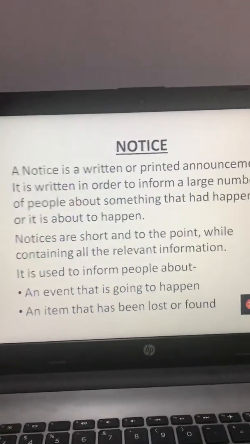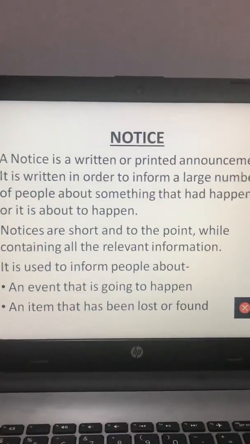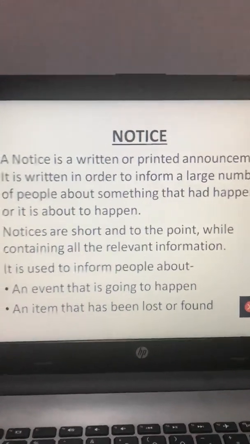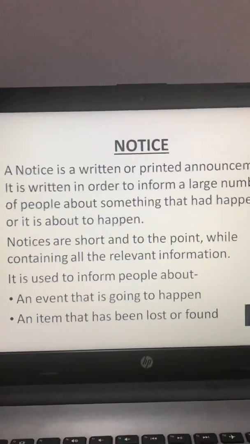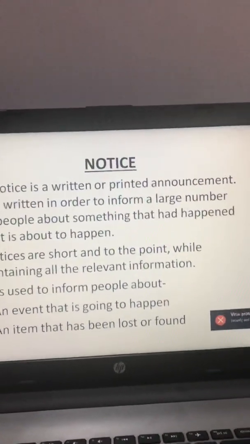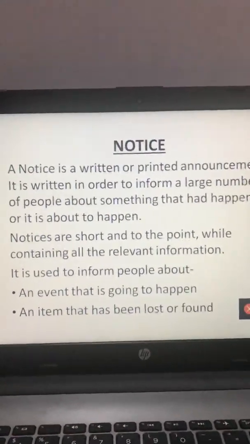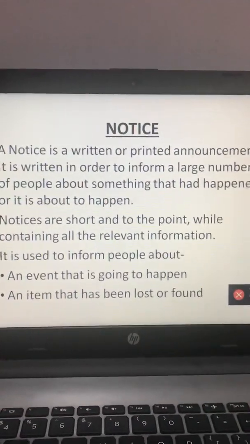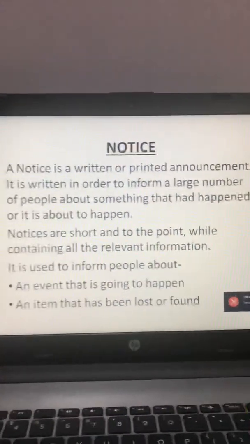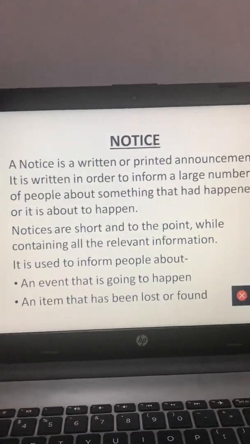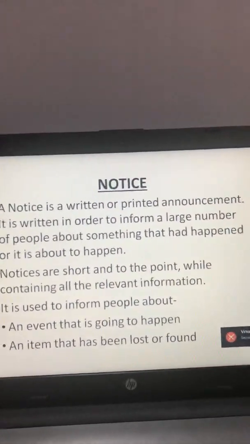Fine. Notices are always written for a formal purpose. They are short and to the point, and they cover all the relevant information as well. So a notice is a written or printed announcement. It is written for a large number of people. When we have to address a large group of people, we write a notice. They are written for a formal purpose, that's why they are short and cover all the relevant information. So in a notice you need to write to the point, there is no need to write extra.